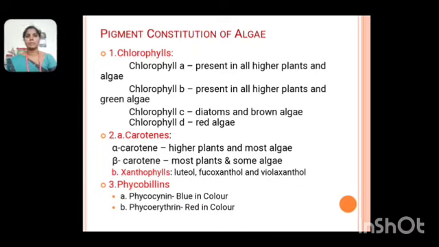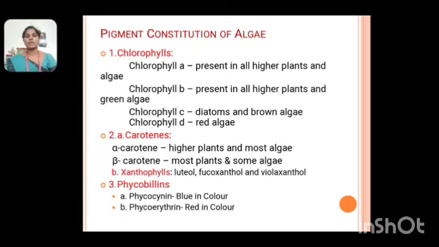Then the second group of pigments, the carotenes. The carotenes are divided into two types, alpha carotene and beta carotene. The alpha carotene is present in higher plants and most algae. Then the beta carotene is present in most plants and some algae. Next one, the xanthophylls. The xanthophyll pigments are lutein, fucoxanthin and violaxanthin.